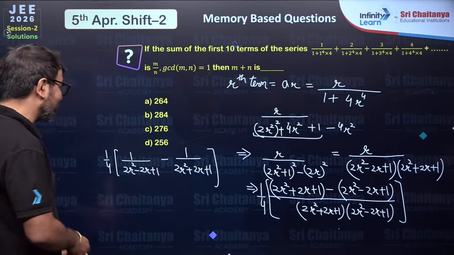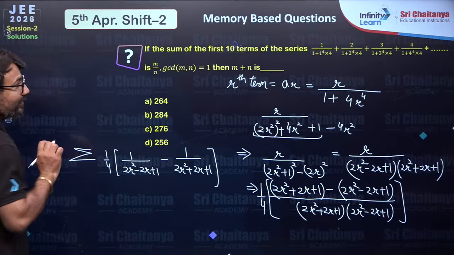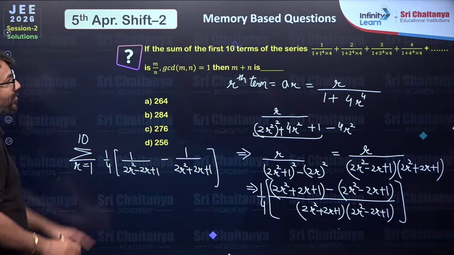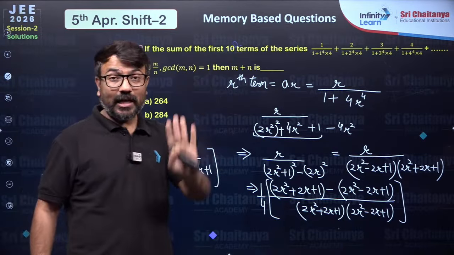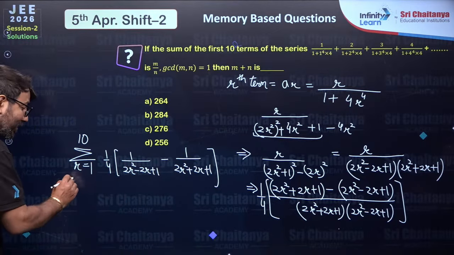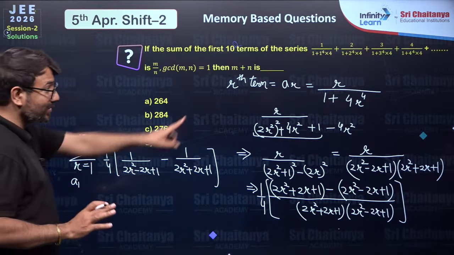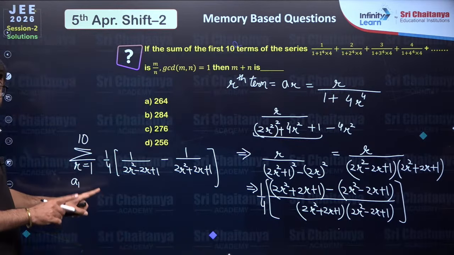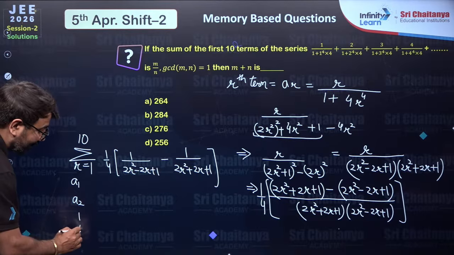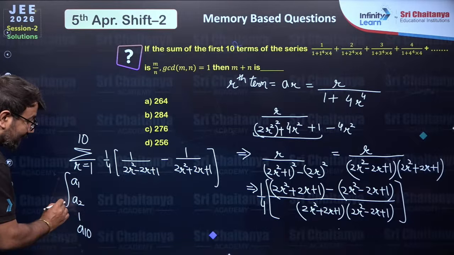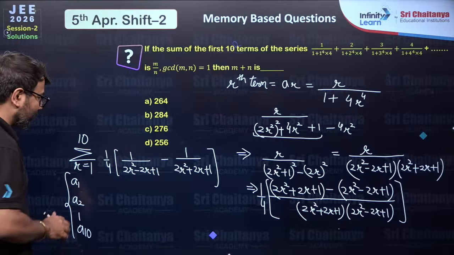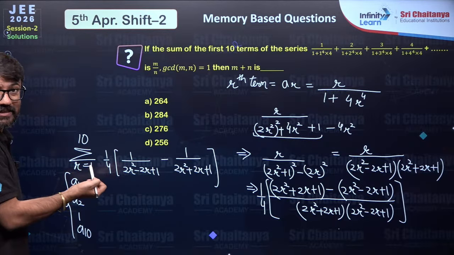Now how does it become easy for us? I'll tell you. Because they have given the summation that the r value will move from 1 to 10 terms, since they're asking for the sum of 10 terms. Now, if you substitute r value 1 here, you will get a1, because this is the rth term. If you substitute r value 2, you will get a2, and if you substitute r value 10, you will get a10. Now, if you add all of them, the middle terms will get cancelled. I'll tell you how, because this is a telescopic series that has been created.